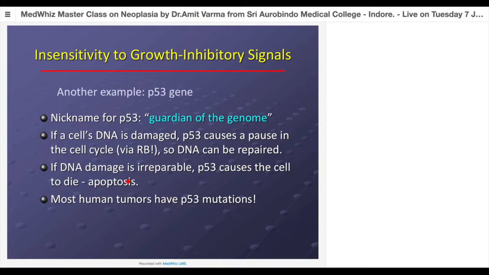Now what happens if P53 itself is silenced or inactivated by a mutation? This basic action of P53 won't occur. Because of that, the cell will not be arrested. It will still proceed with mitosis. And once it undergoes mitosis, the next progeny will have stable mutated genes. That's why most of the human tumors will show P53 mutations. When we study P53 mutations in different kinds of tumors, we see that more than 50% of the tumors show a frank P53 mutation.